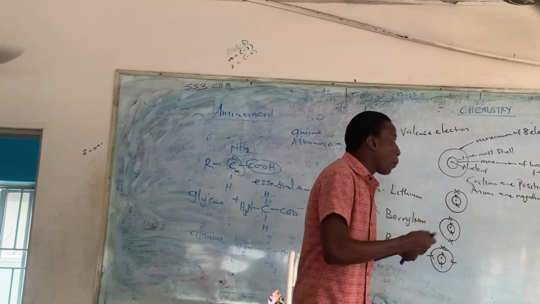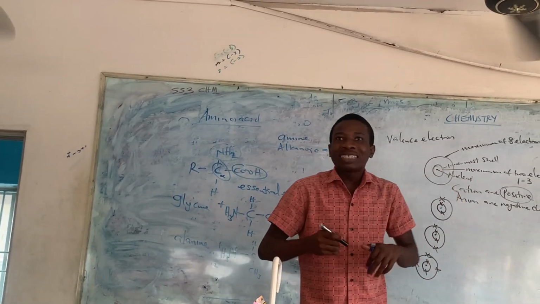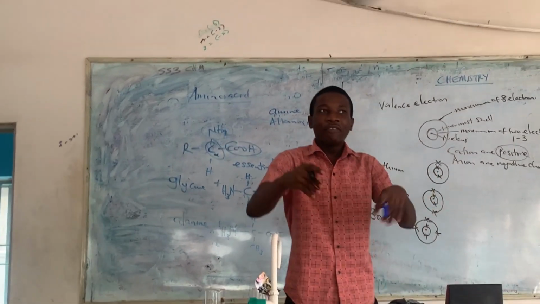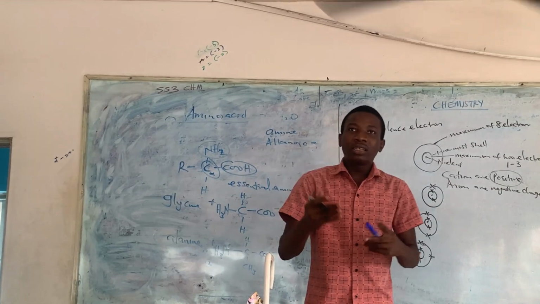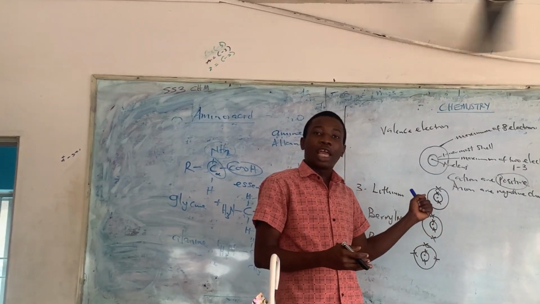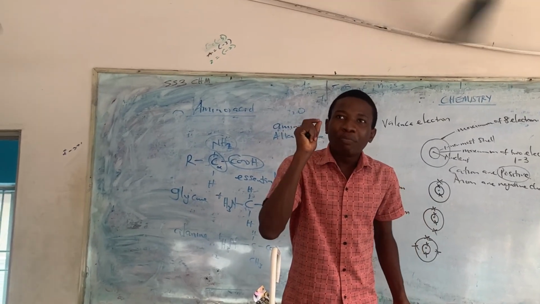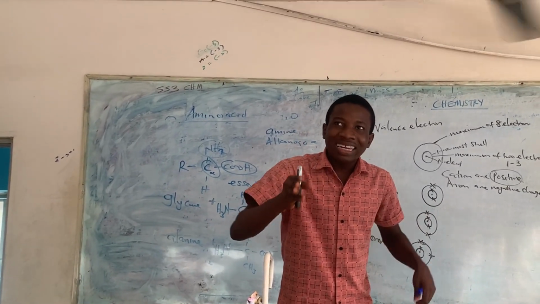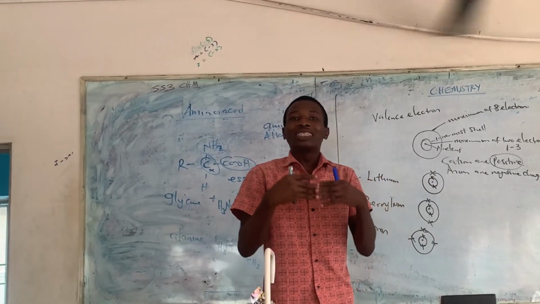Those are what we call the positive charge. The positive charge are donors. Donors means they donate electrons. They give. So whenever you see positive in chemistry, or in an ion or in a compound, it means what? Positive means loss of electron. That means they can lose the electron.